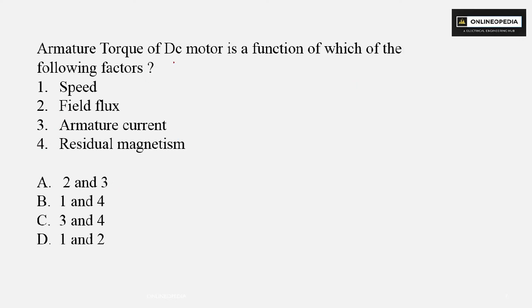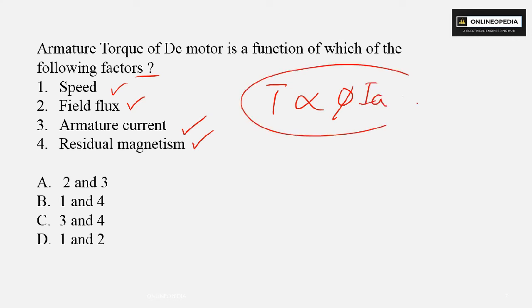Next question is, armature torque of DC motor is a function of which of the following factors? Option 1, speed. Option 2, field flux. Option 3, armature current. Option 4, residual magnetism. So armature torque T is proportional to phi into Ia. So it depends upon flux and armature current. So armature current and field flux, 2 and 3. Option A is correct. Clear?